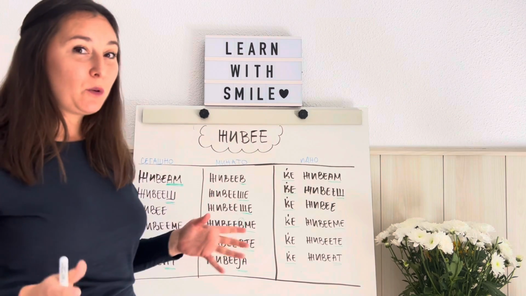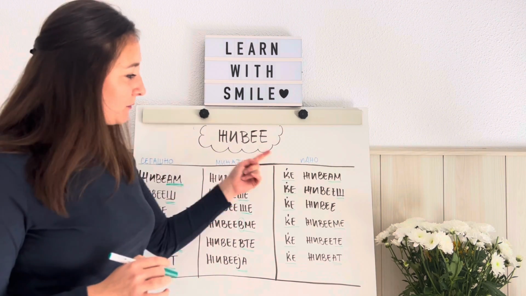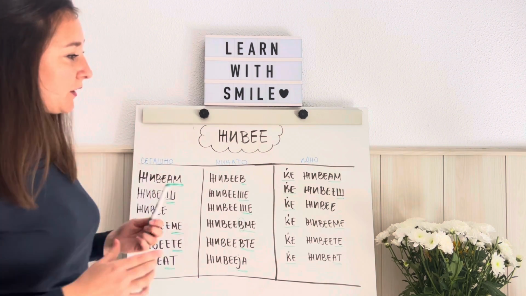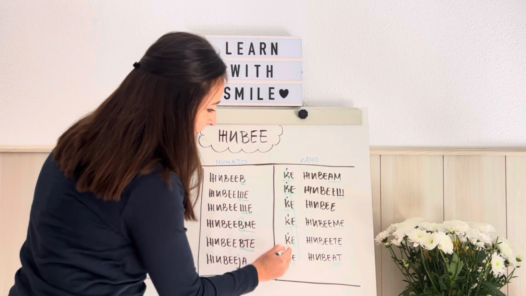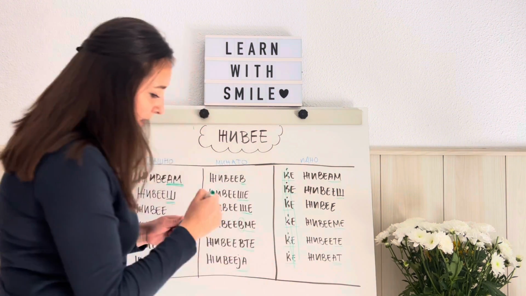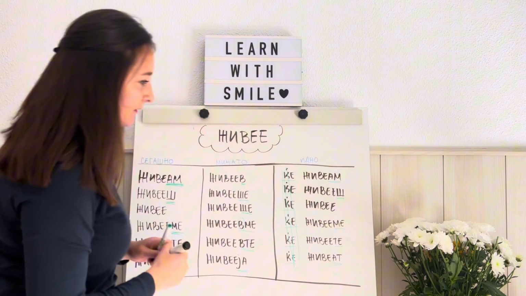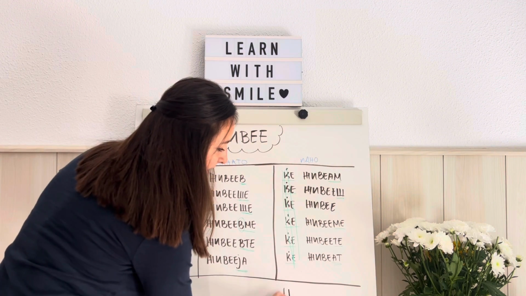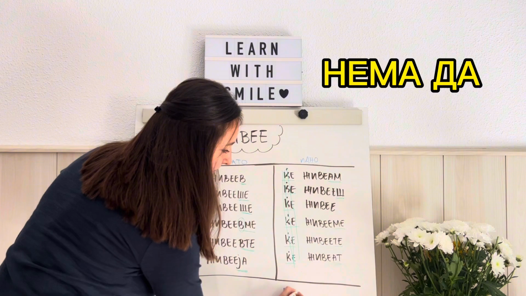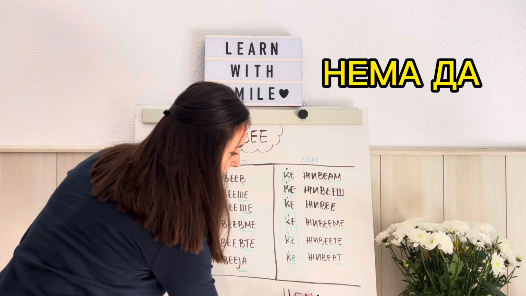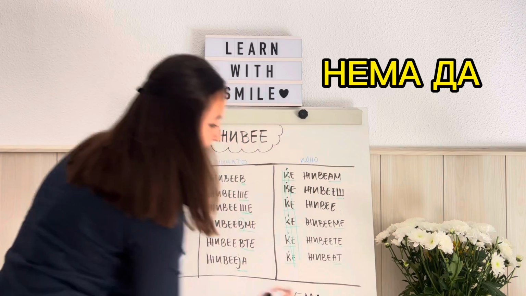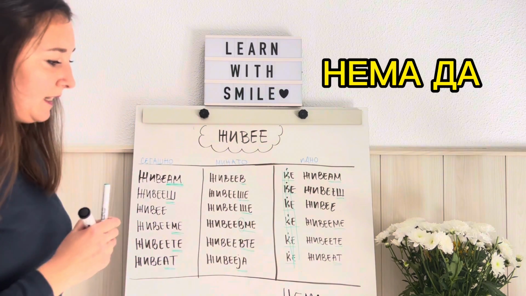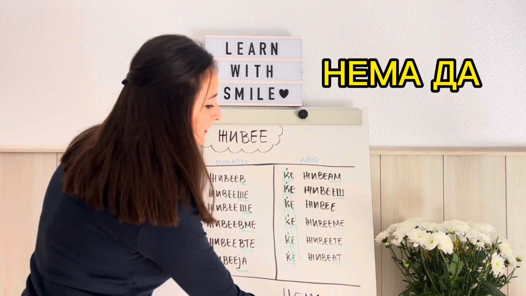Perfect. And now, if we want to make a negative form from the future tense, what we are going to do is, instead of ќе, we are going to use нема да. So, instead of ќе, we use нема да.